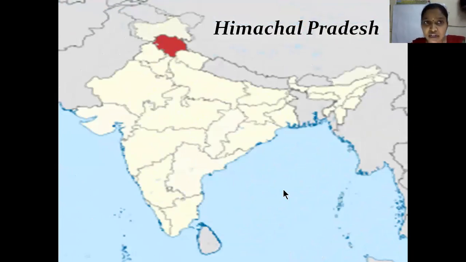So children, we learned, look at this map, children. So we learned about Jammu Kashmir, and now we are learning about Himachal Pradesh. You remember, children, in the last session, I was talking about memorizing the map, like you visualize the map. So you see Jammu Kashmir, Himachal Pradesh. Okay, that should be the order so you can follow, and then it will be easy for you to remember. Okay, now let's talk about Himachal Pradesh.